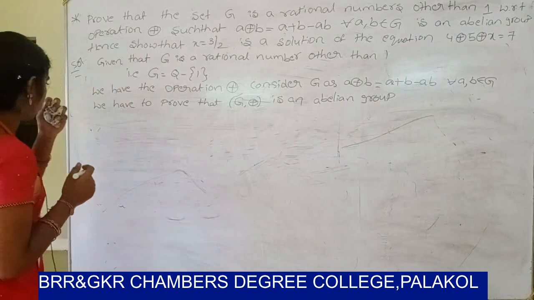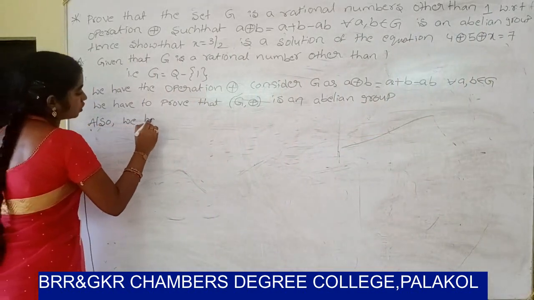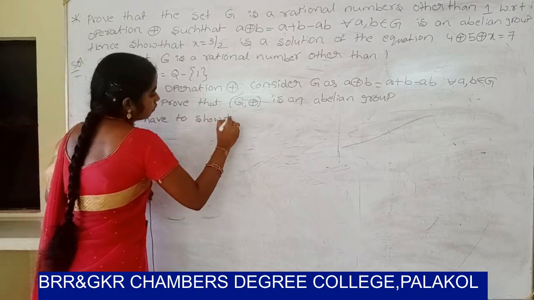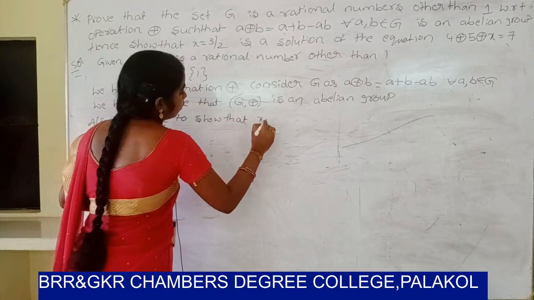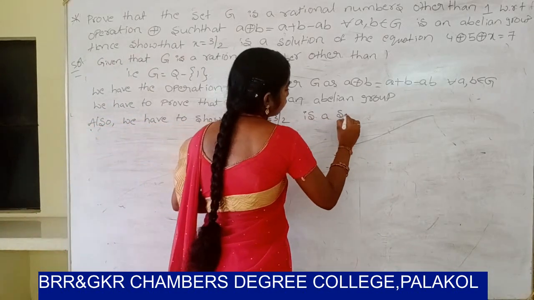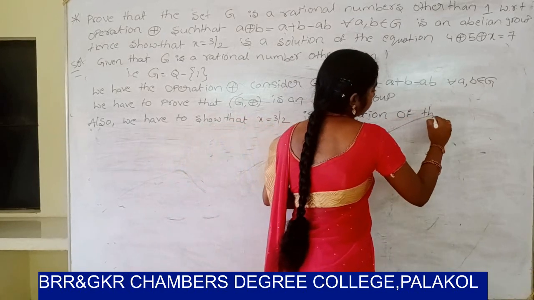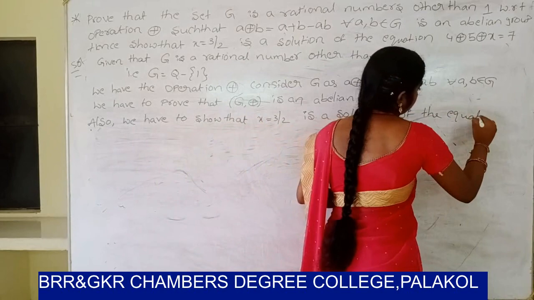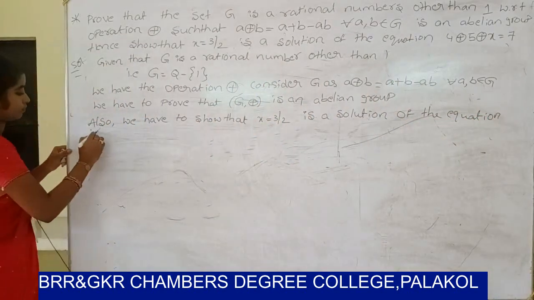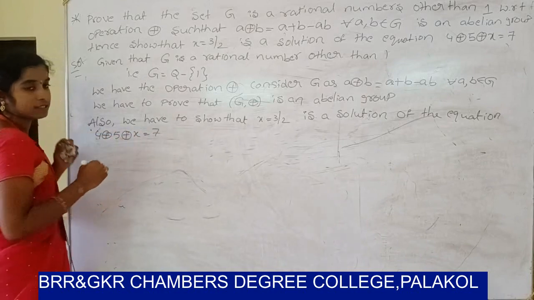So also we have to show that x equal to 3/2 is a solution of the equation 4 ⊕ 5 ⊕ x equal to 7.